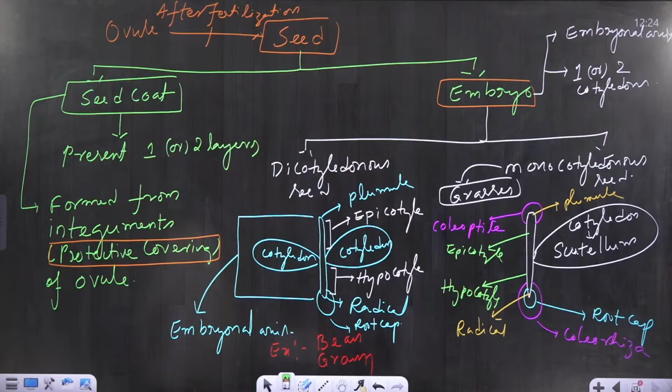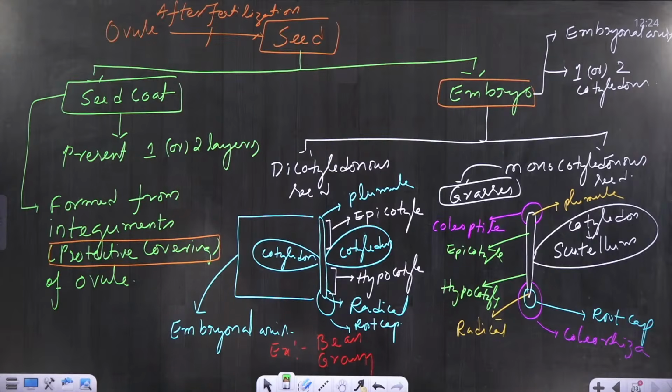Pericarp is nothing but fruit wall. Is it clear? Fruit wall is nothing but pericarp.